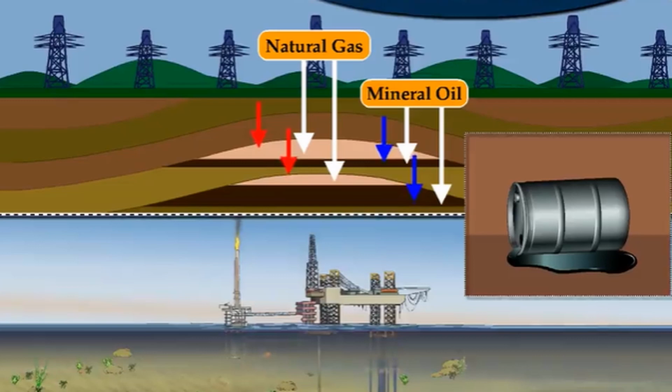For example, petrol, diesel, kerosene, and fuel oil all have high prices and they can be extracted from mineral oil. Do you know one more thing? Mineral oil is also called black gold because of its blackish color, and also because of its high value. Even natural gas as a fuel is very convenient to use because it burns quickly without leaving any residue. Residue means any kind of remains. It can be easily transported with the help of pipelines. I'll show you.